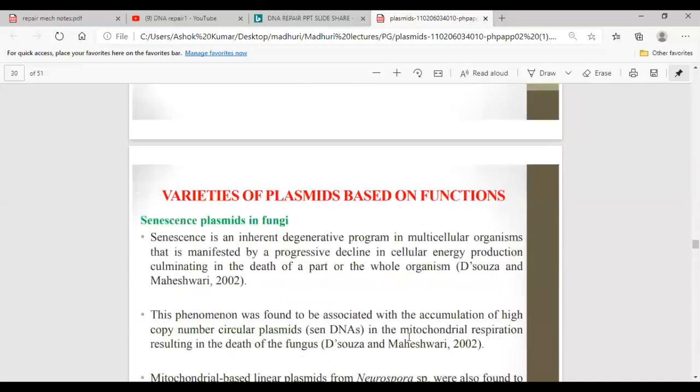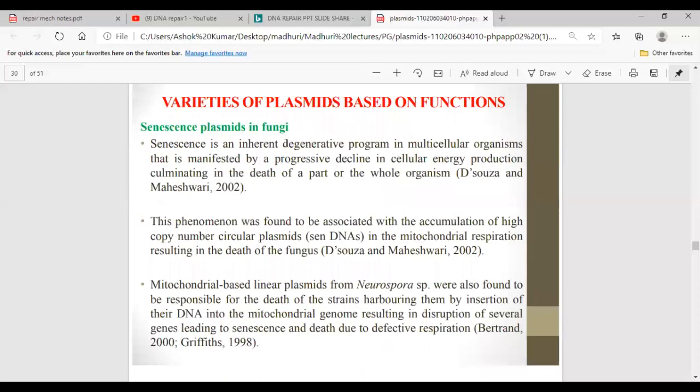Next, senescence plasmids in fungi. Senescence means aging. These plasmids are seen in fungi. Here, senescence is an inherent degenerative program in multicellular organisms that is manifested by a progressive decline in cellular energy production, culminating in the death of a part or a whole organism. So senescence, in short, is called aging.